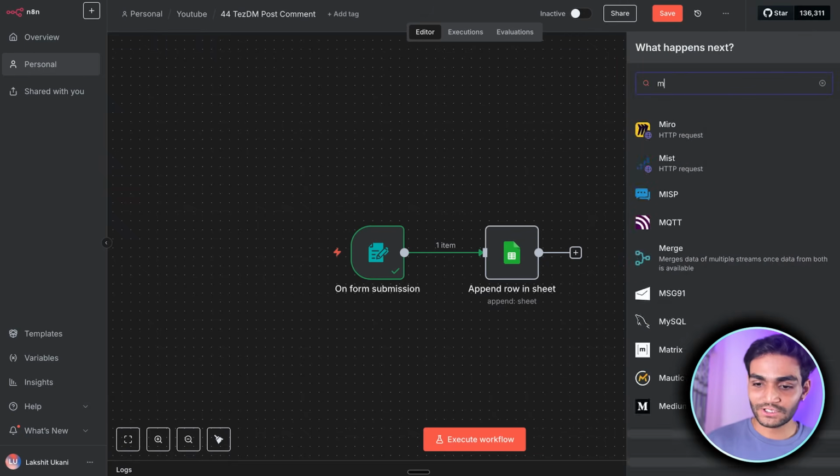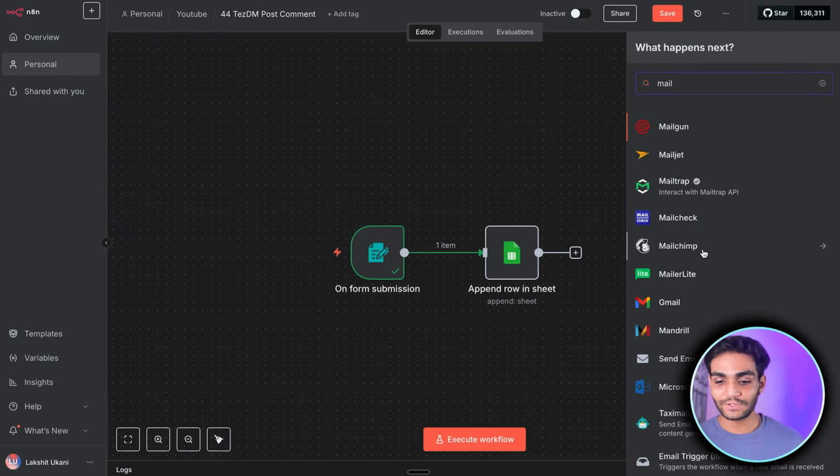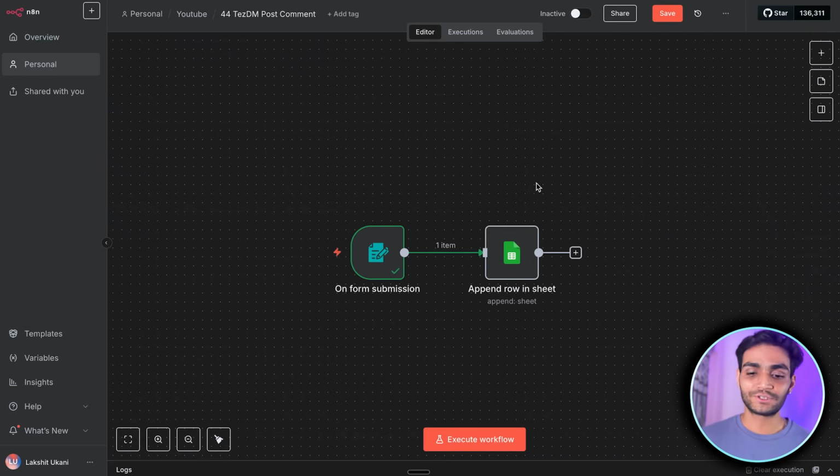If I come over here and search for mail, as you can see, I have Mailchimp. It has more than 500 integrations over here. So whatever solution you're using out there, it might have it. You can come over here, directly connect it, and save your data. To make it simple for this demo, I'm using the Excel sheet over here.